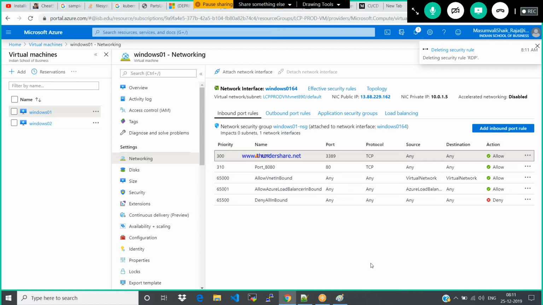Three incoming default rules. I mean to say incoming is nothing but inbound default rules.